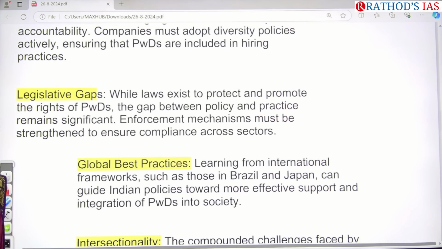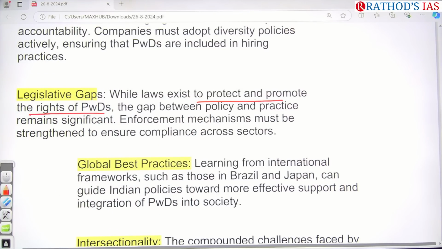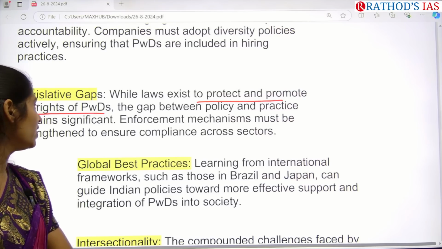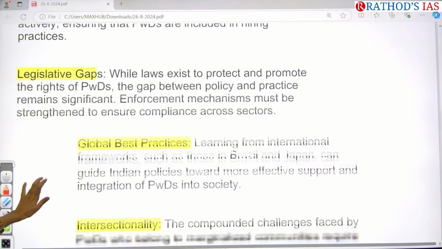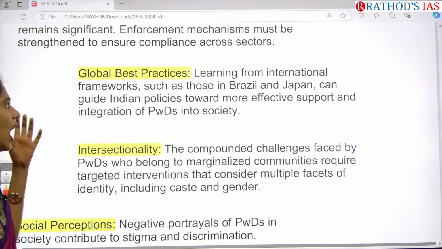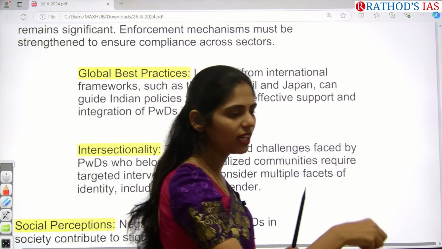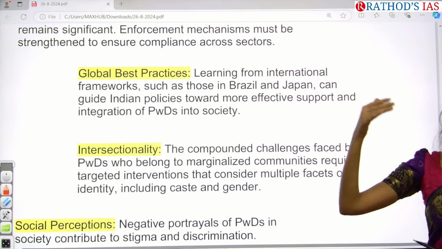And next one is even legislative gaps in our country. We are having lots of laws, policies, schemes which are focusing on promoting as well as protecting the rights of these PWDs. But it is only on paper, and no practicality is seen. So this is also one problem we are having. We need to ensure proper compliance across different sectors. And we can take examples of global best practices, like how Brazil and Japan guide their PWDs, and what points we can get from these countries and implement in our country. These kinds of case studies you can directly use in your answers.